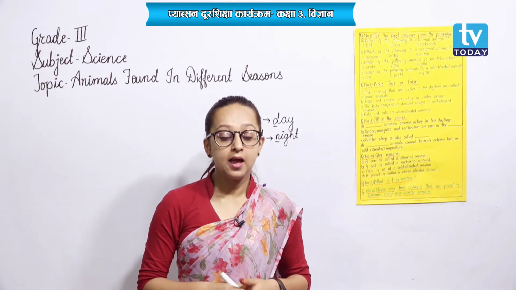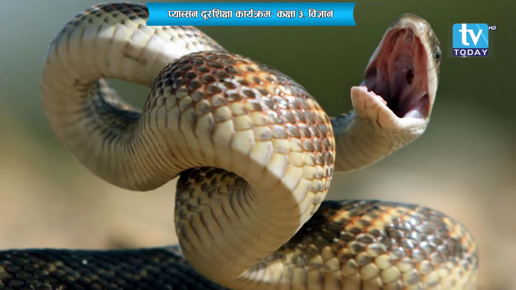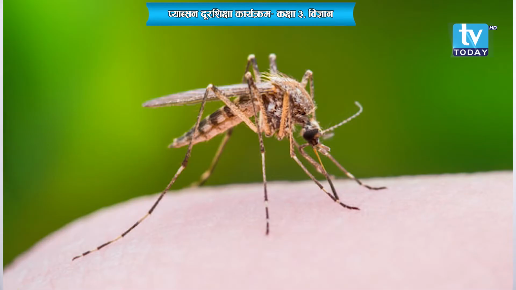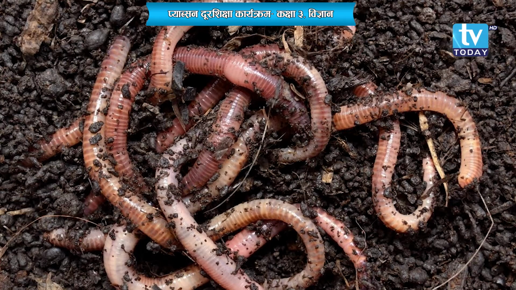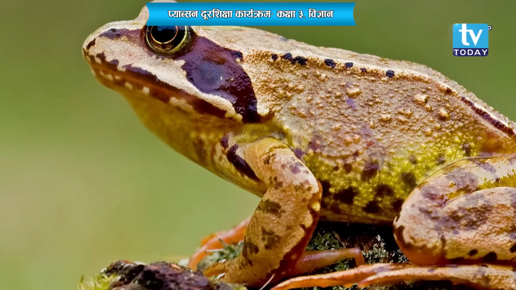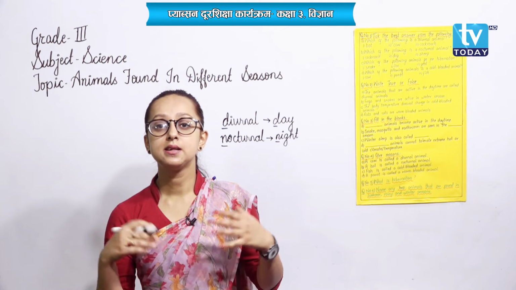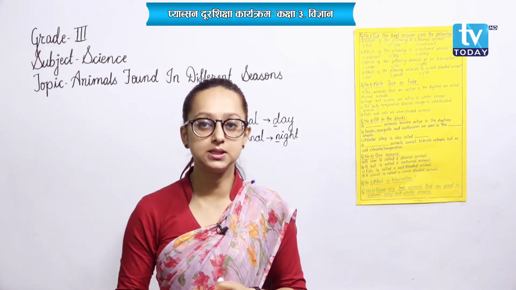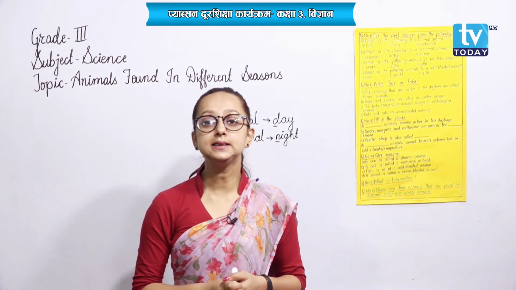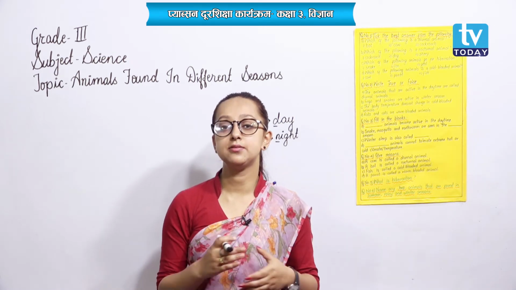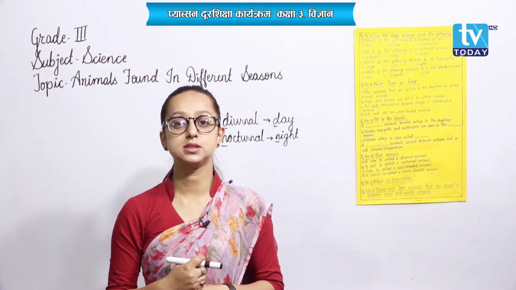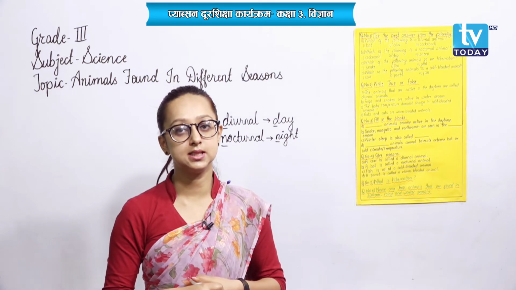Okay. The animals like snake, scorpion, mosquito, butterflies, earthworm, frogs, etc. These are the animals that are found during the summer season. And these animals remain active as well as they reproduce during summer season.